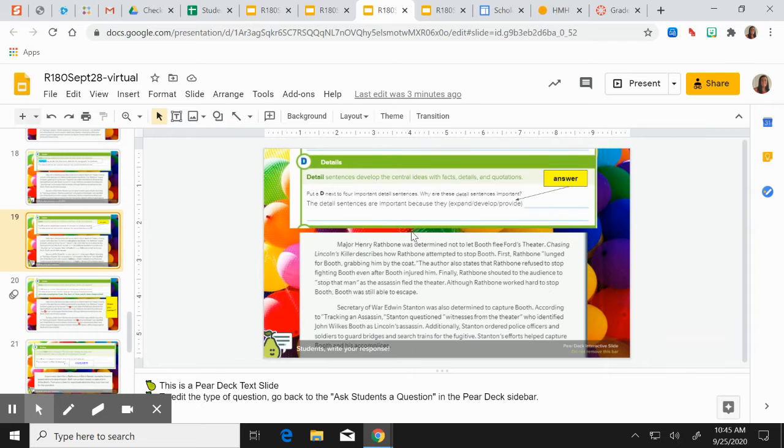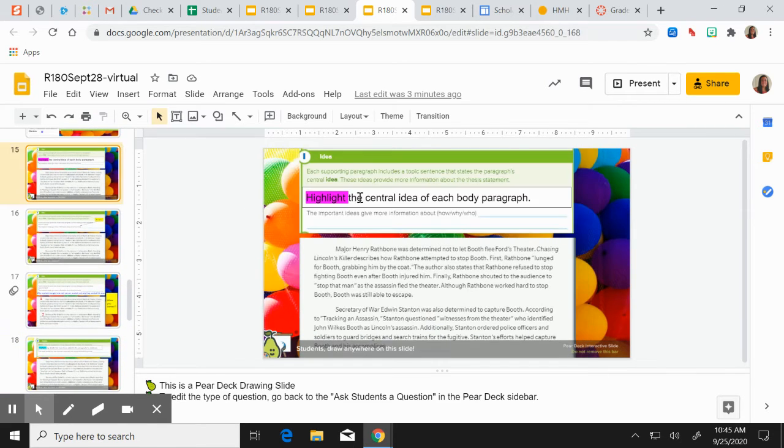It will take you through a series of questions. There's some things that I'm asking you to highlight. So highlight the central idea of each paragraph. Here you'll use that marker to actually highlight some things. And then the next question asks you to answer the question. The arrow points to what is being asked. So make sure that you answer by typing it into that pear deck. And that's how you'll be scored and what you're looking for. So just be sure to follow directions on each individual slide. It will take you a minute because there are several different parts to each question and each paragraph of the mentor text. So just take your time and answer the best that you can.